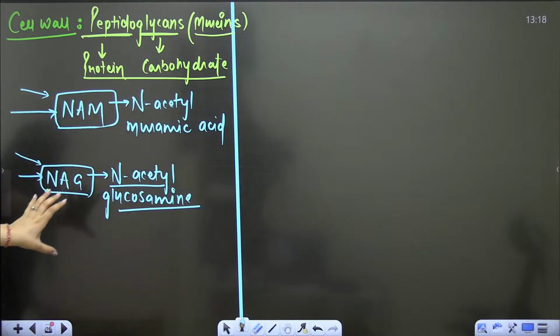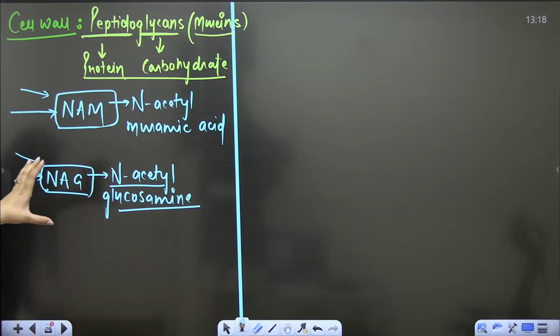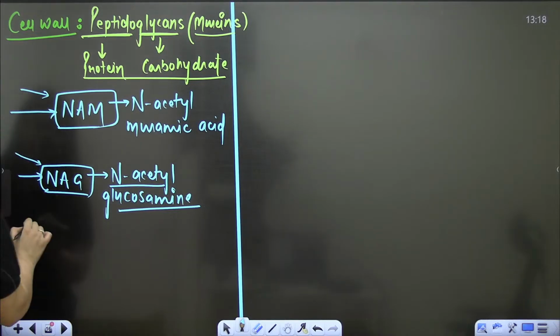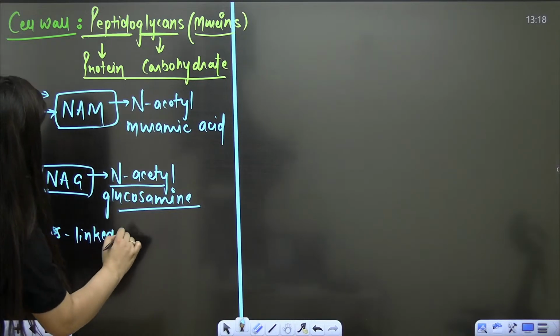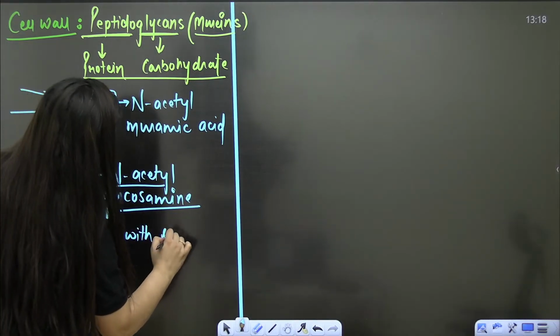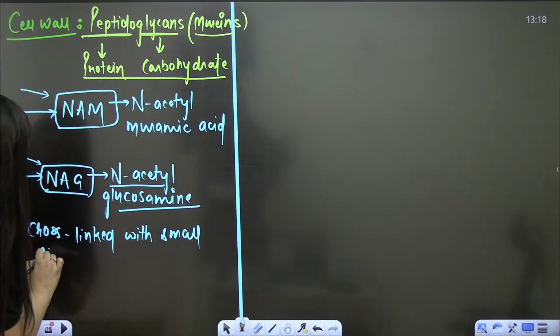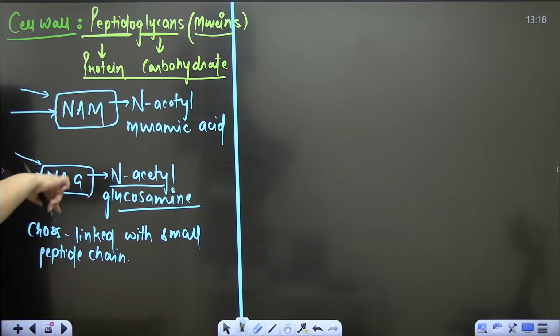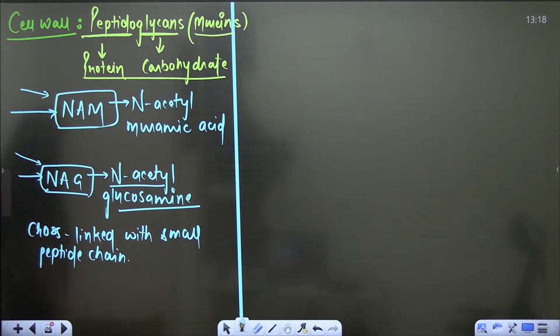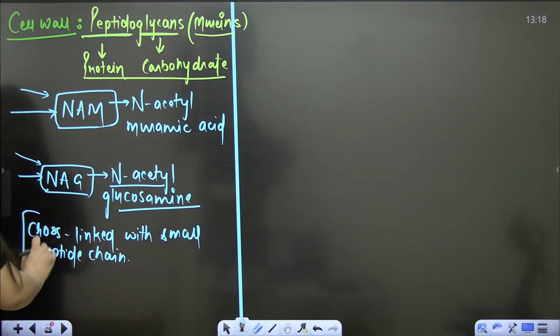So these chains are alternately cross-linked with a small peptide chain. They are cross-linked with a small peptide chain. Any doubt? Yes, a question can come from this part. So I said cross-linked with small peptide chain.